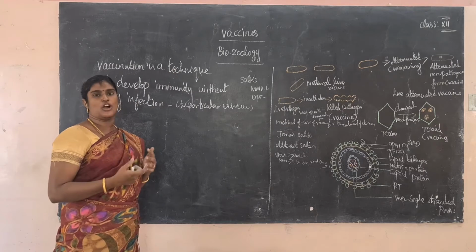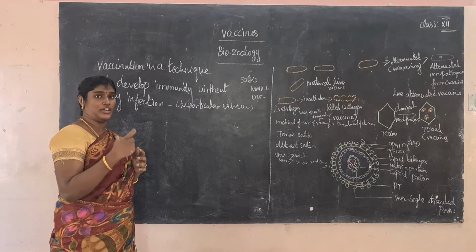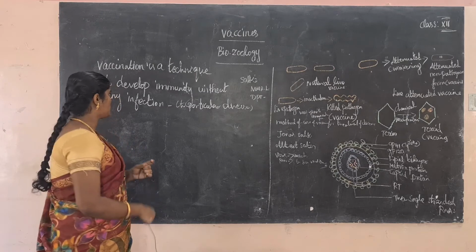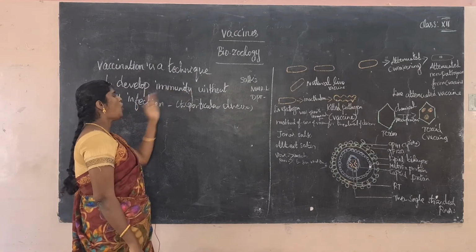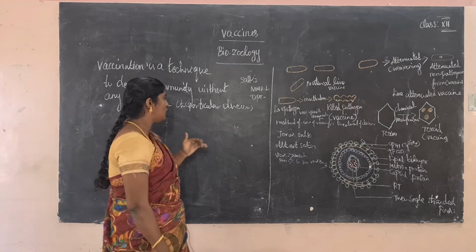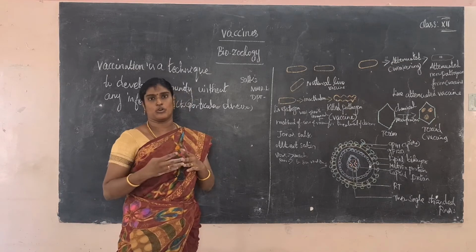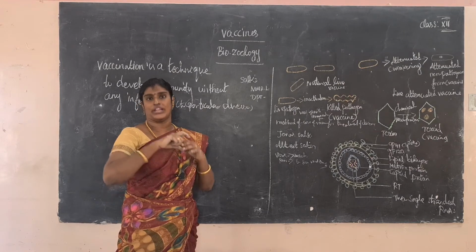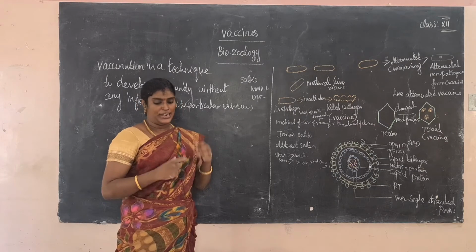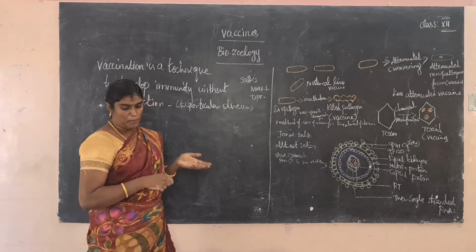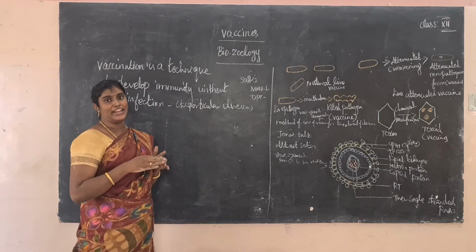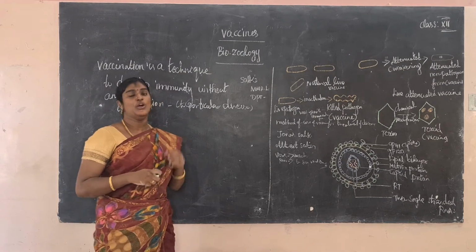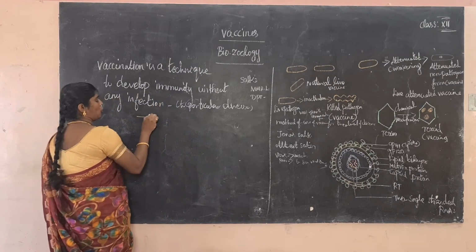The vaccine induces our immune system and develops some immune cells. So it develops immunity without any infection to a particular disease. Vaccination is a technique to develop immunity without any infection to a particular disease. It is a biological preparation that provides acquired immunity. So what is the meaning of acquired immunity?